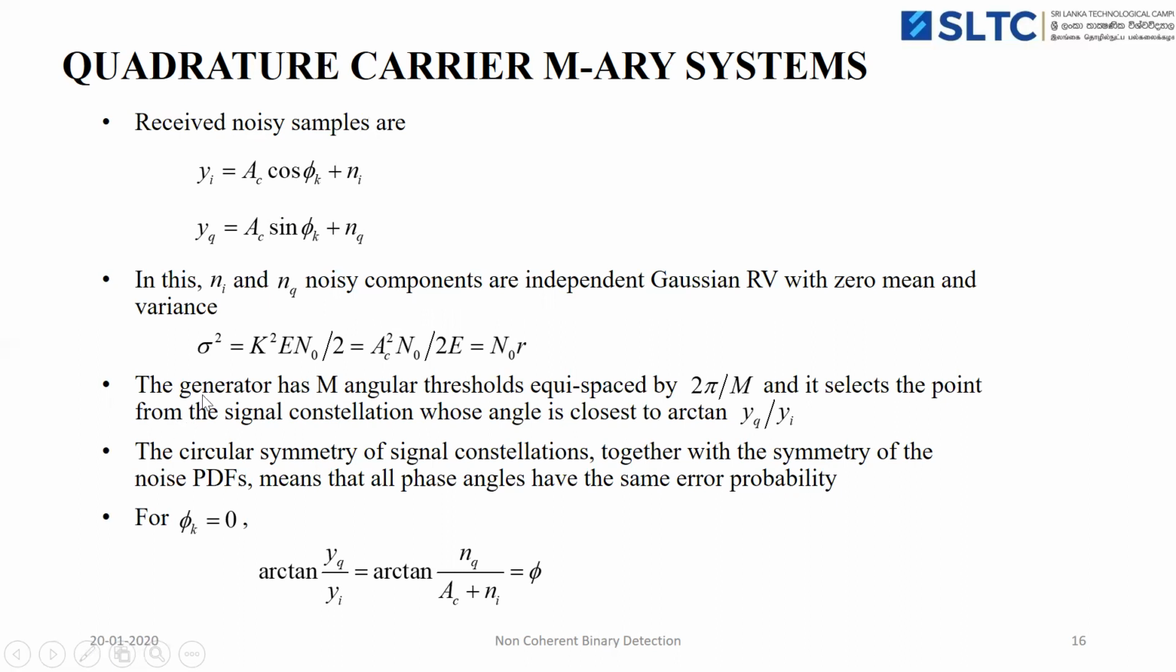Another important point in M-ary PSK is the regenerator. The regenerator has M angular thresholds, equispaced by 2 pi by M. It selects the point from the signal constellation whose angle is closest to arctan of YQ by Yi. In the signal constellation diagram, we can observe that it is circularly symmetric. Hence, all phase angles have the same error probability. So for initial phase phi k equal to 0, arctan of the ratio of Nq by Ac plus Ni equals phi.